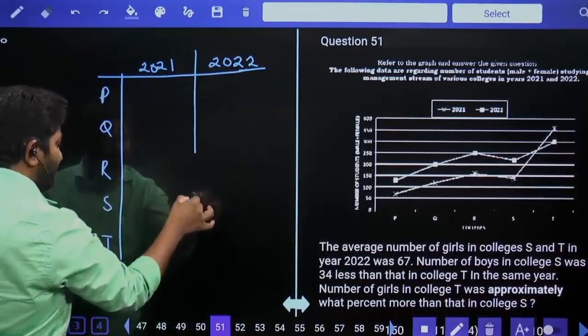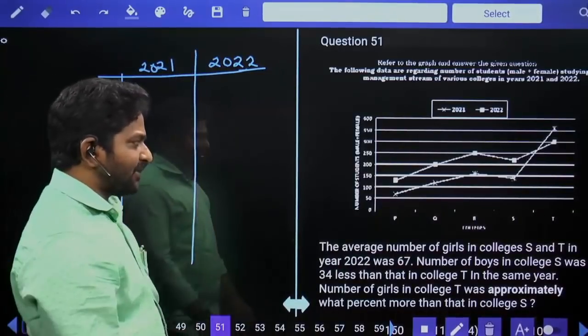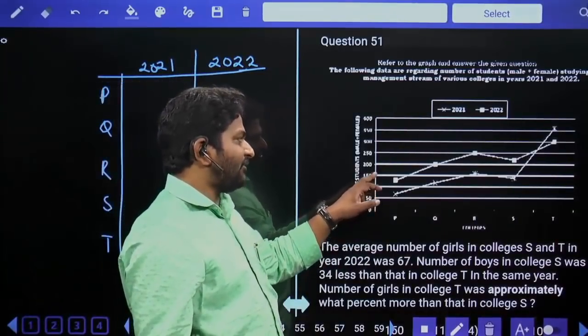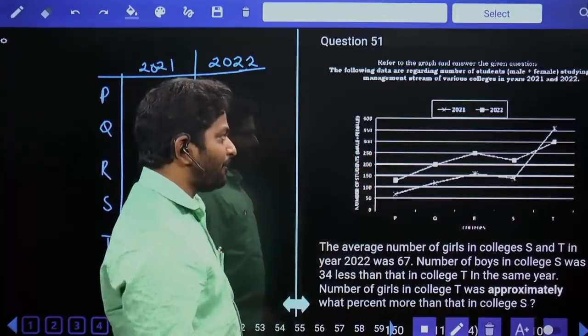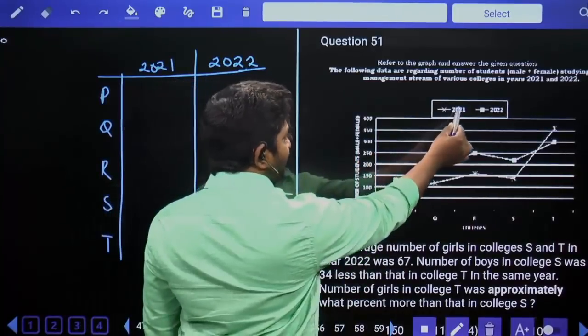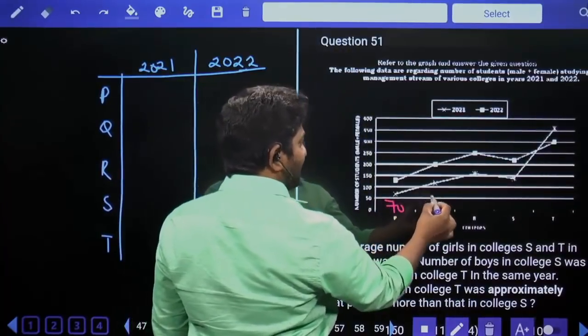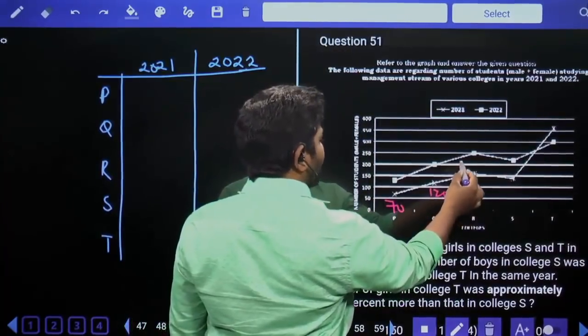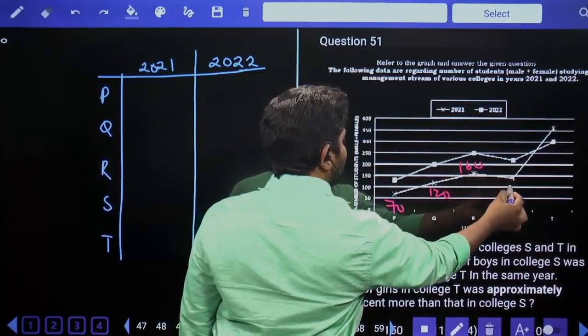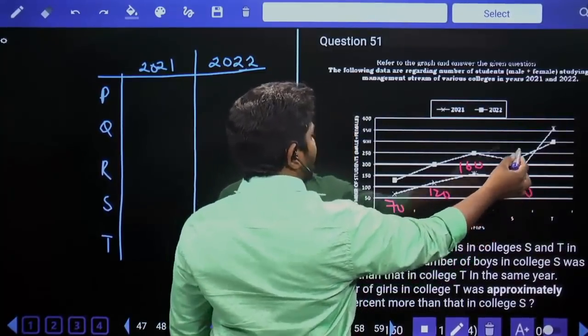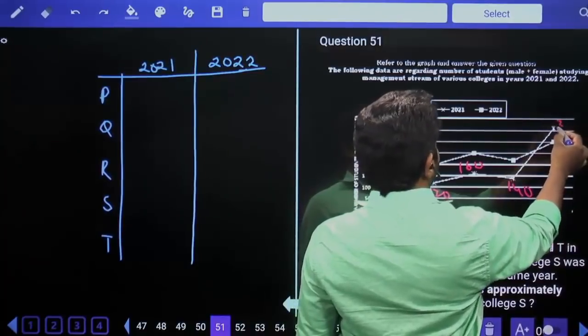When you observe this, 0, 50, 100, 150, 200, a 50 gap we have. So let's start with 2021. So this is 70, 120, 160, 140, and it is 360.